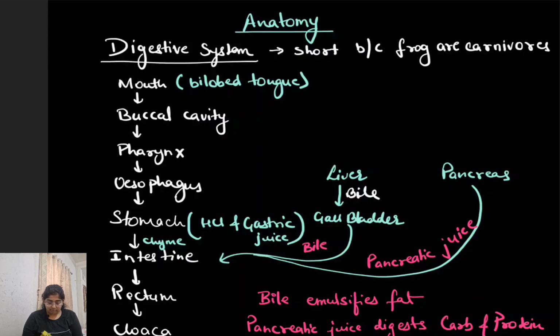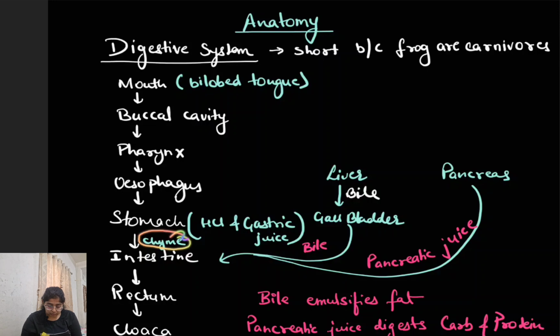They have a mouth which opens into the buccal cavity. The mouth has a long, extensible bilobed tongue to catch prey, which can be extended. The food from buccal cavity transfers into the pharynx, then esophagus, that is the food pipe, and enters into the stomach. The stomach will have HCl to make the food acidic, and the gastric juices are also produced in the stomach. When this HCl and gastric juice are mixed in the food, it is called chyme, which passes into the intestine.